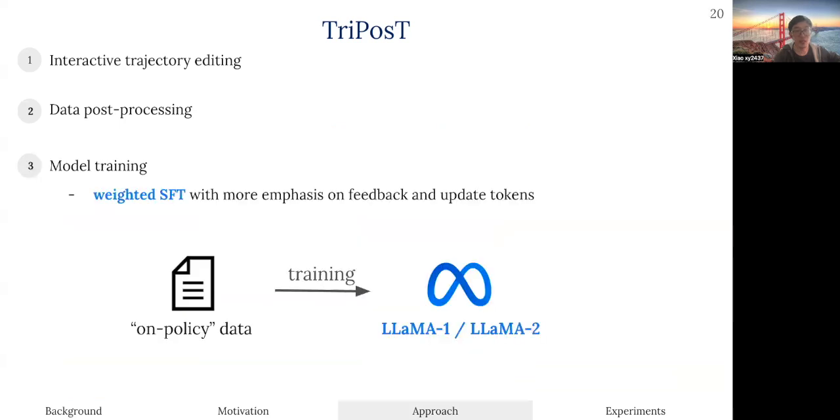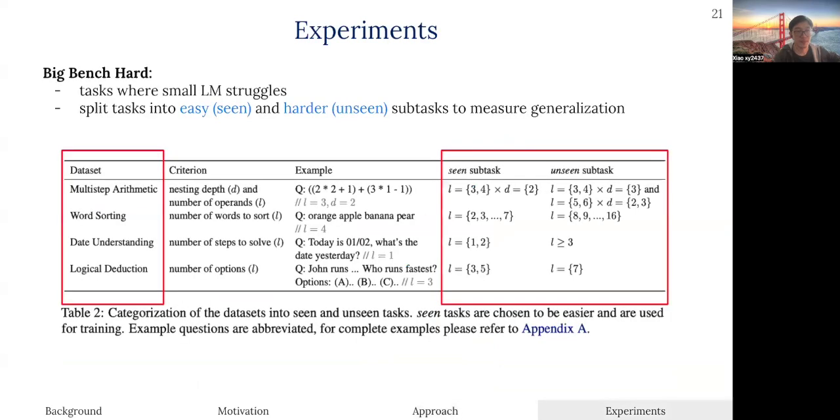Given this data, we simply consider weighted supervised fine-tuning with emphasis on learning the feedback improvement steps, as that's the goal of the work. Finally, we note that this loop of online data collection, post-processing, and training can be run multiple times. How do we evaluate our approach?